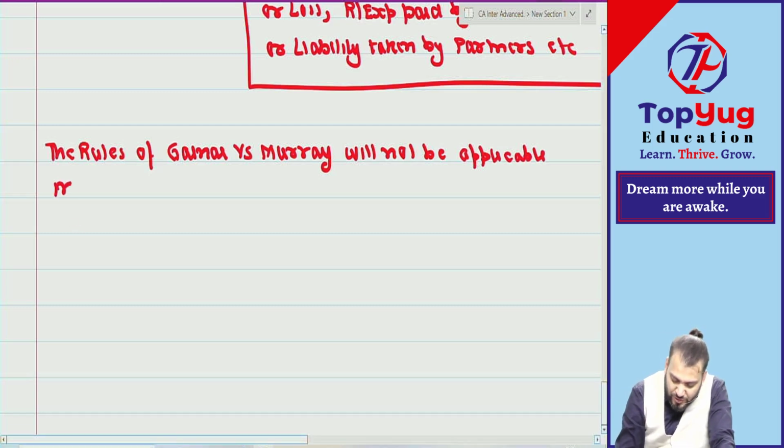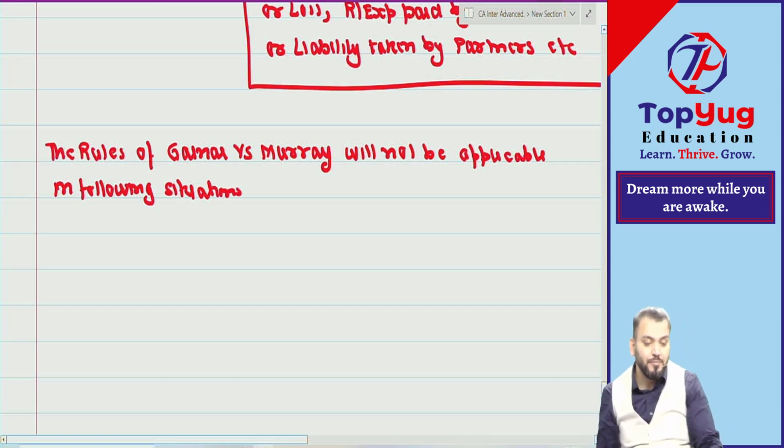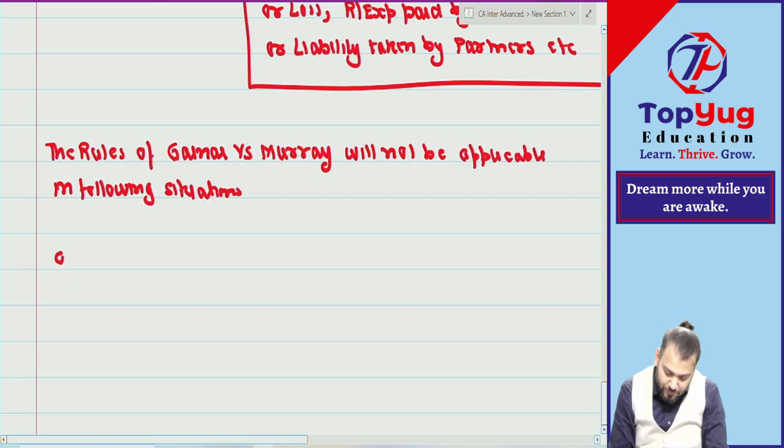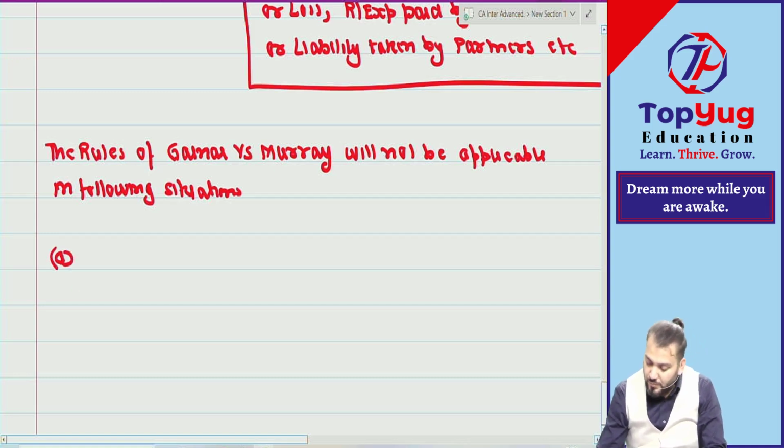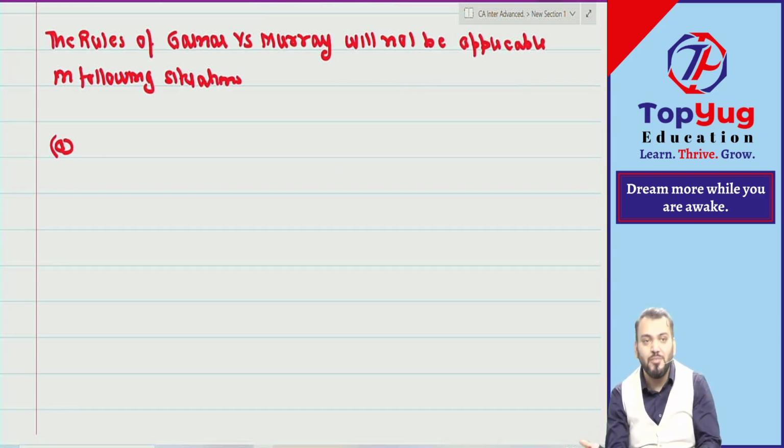in the following situation. They are many times asked this theoretical question for 4 marks: when the rules of Garner versus Murray will not be applicable. First, I have already said when. Tell me, when the partnership agreement provides information about insolvency. Correct.